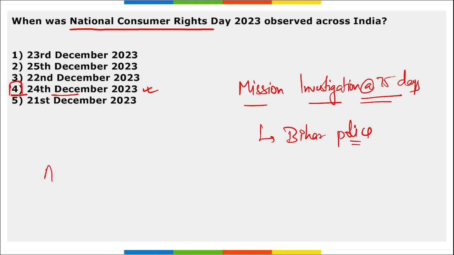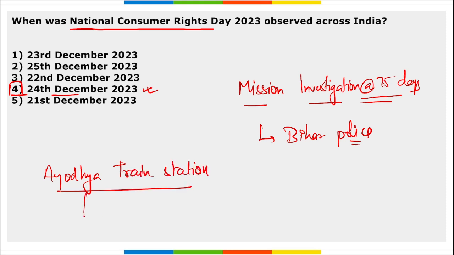Next, tell me, recently, what will be the new name of Ayodhya train station? Ayodhya train station will be renamed to what? So Ayodhya train station will be renamed to Ayodhya Dham.